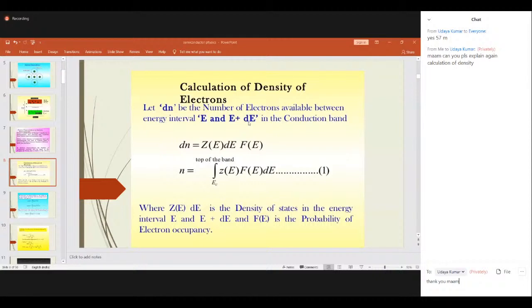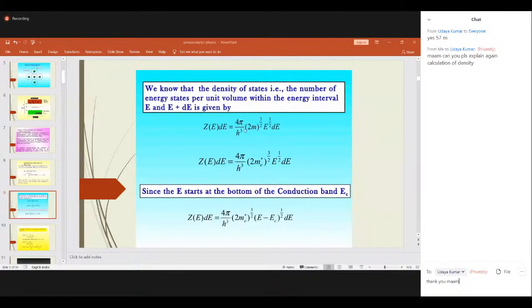Whenever we need the total number of electrons, always take the integration. Got it now? So the integral of this n gives the integral from the bottom of the conduction band to the top of the conduction band of this equation. These values are fixed. Z of E dE is already given, and we are just manipulating it.